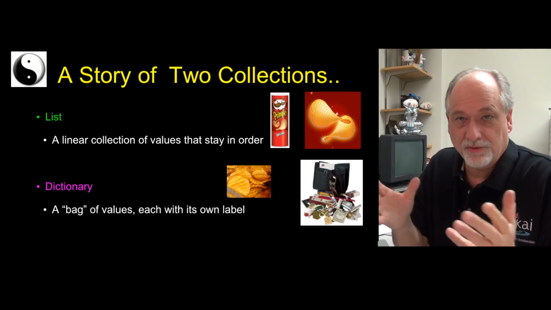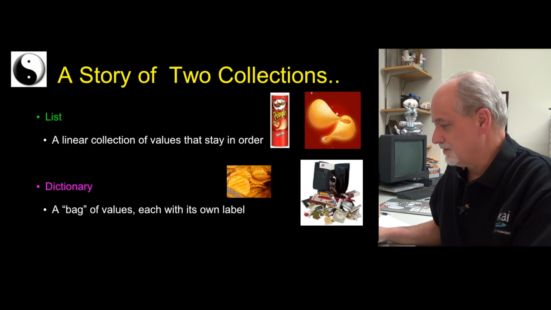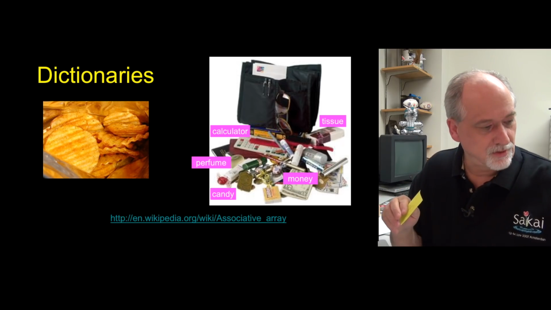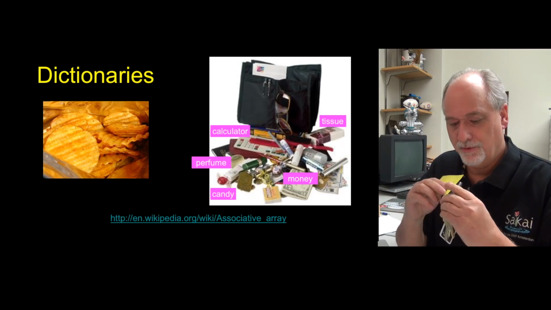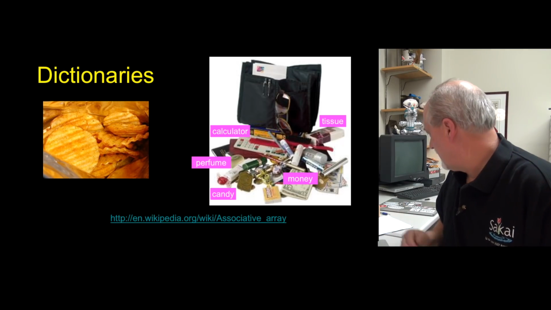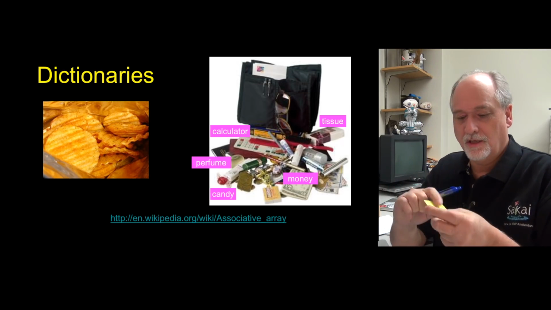So it's kind of like a purse, or it's sort of like a mess. And so the idea is you have these labels that you put on everything that you're going to throw in. Like I'm going to put, hope it won't stick to my keys. What else do I got here? I'm going to stick a label on my pen.